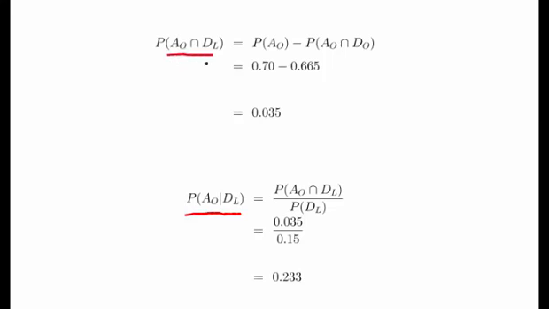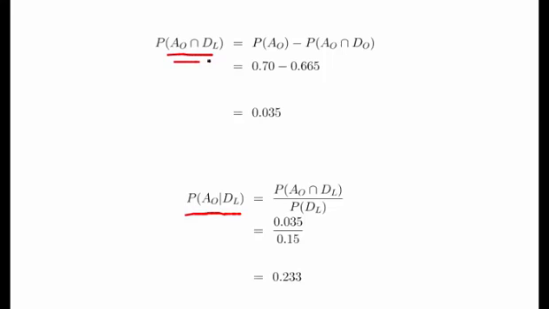So what we're going to do here is find out the probability of AO and DL. This is using the same approach that we used in part C. Recall that there are no early departures. So what we know is that the probability of an on-time arrival is 70%, and the probability of an on-time arrival that departs on time is 0.665.